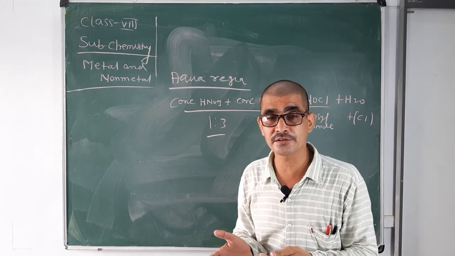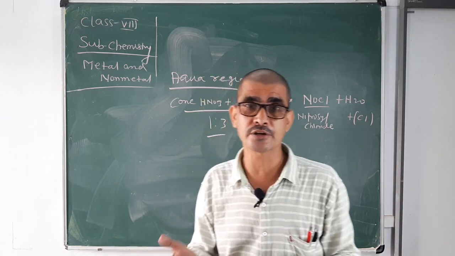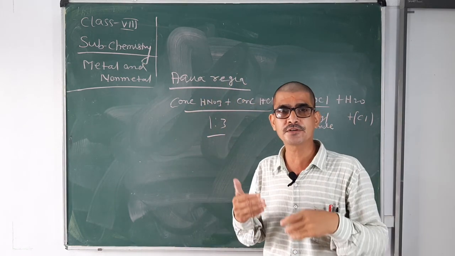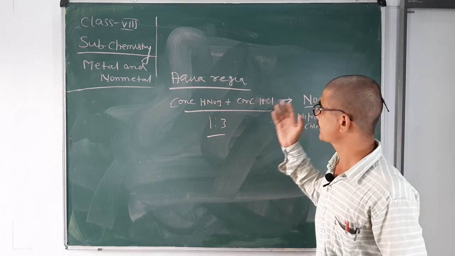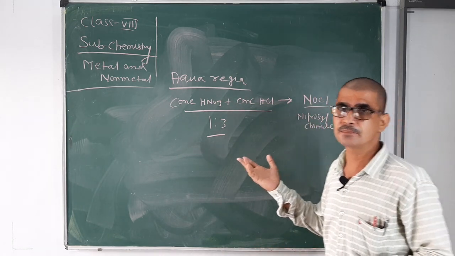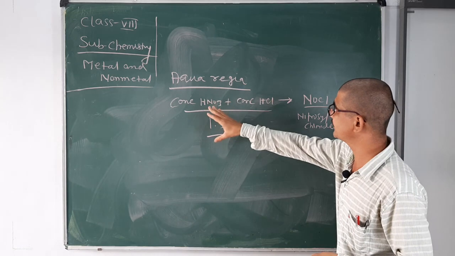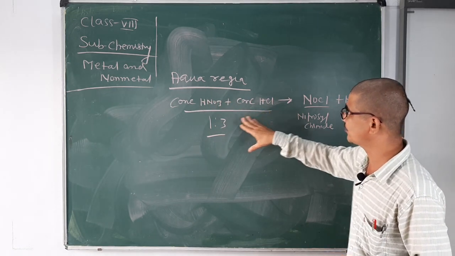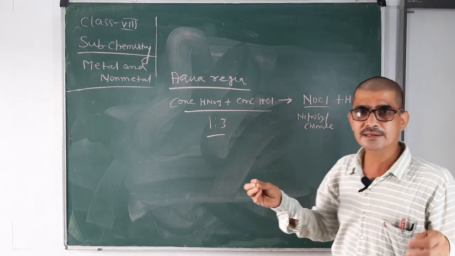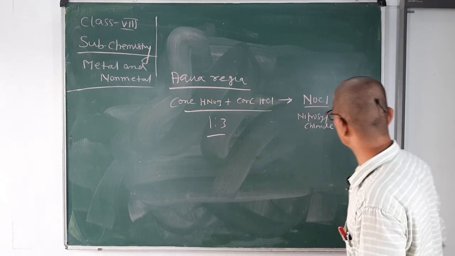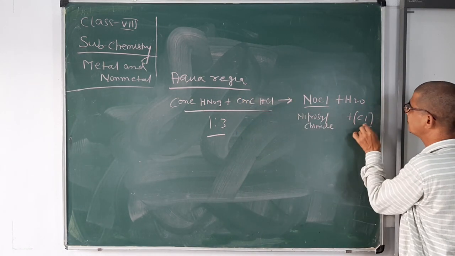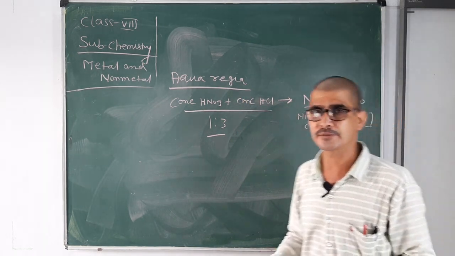But the question arises here: how is aqua regia responsible for dissolving precious metals like gold, silver and platinum? After mixing nitric acid and HCl in a 1:3 ratio, both the concentrated acids react with each other and form nascent chlorine, newly born chlorine, during the reaction.